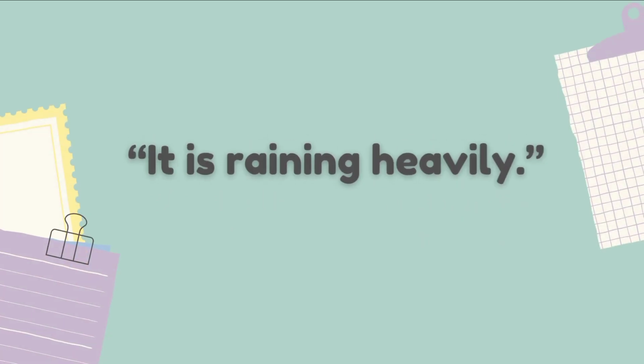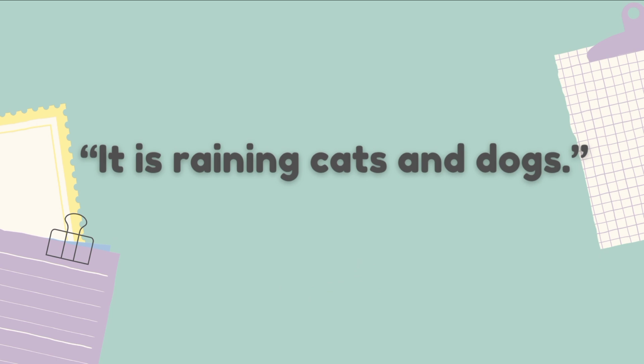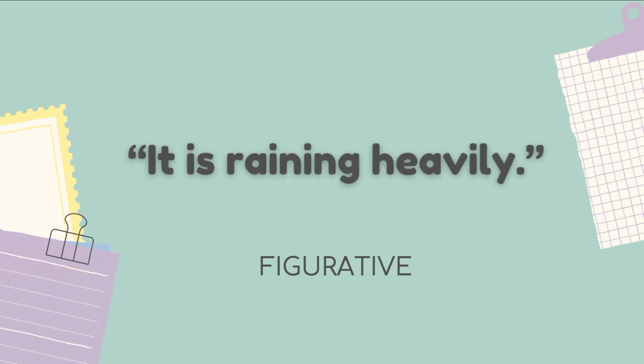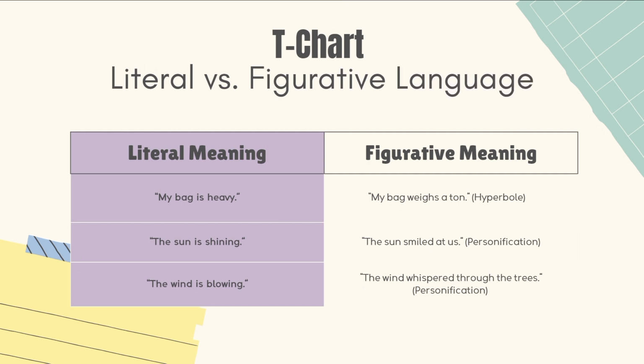For example, it is raining heavily. This one is an example of literal language. Another example, it is raining cats and dogs. This one is an example of figurative language. See the difference? Literal is precise while figurative creates a picture of feeling in your mind. Let's take a look at this example here. Let's try to analyze these examples.